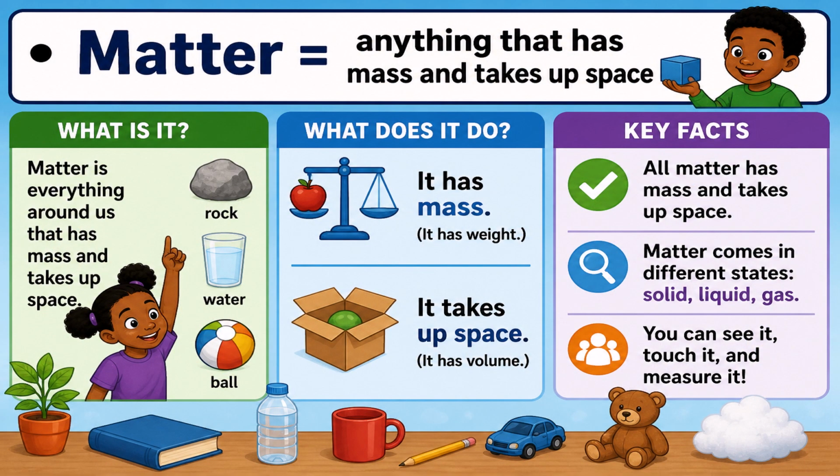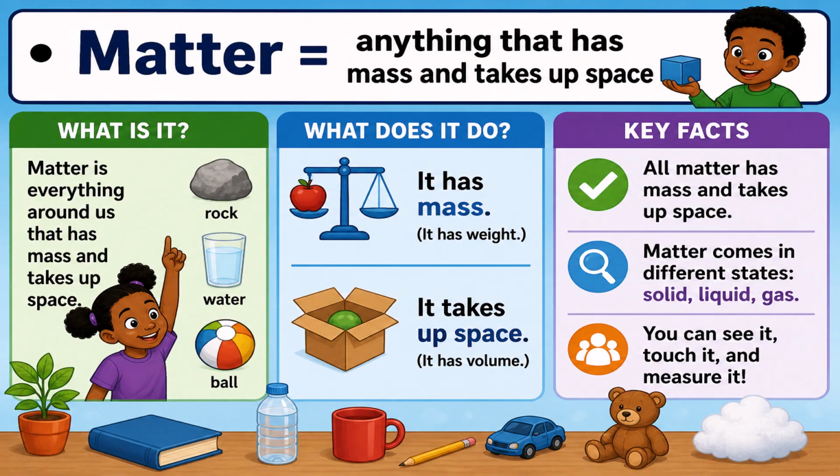Matter is anything that has mass and takes up space. What is it? What does it do? And key facts. Matter is everything around us that has mass and takes up space. What does it do? It has mass. It has weight.